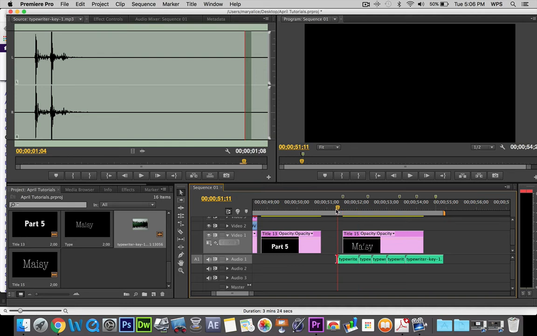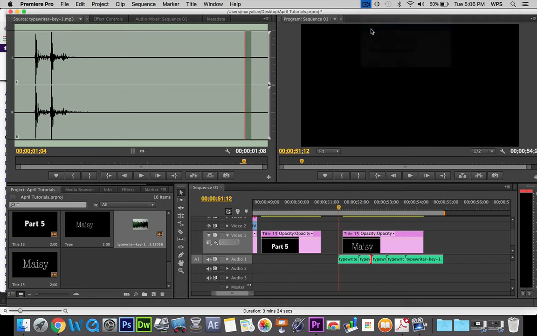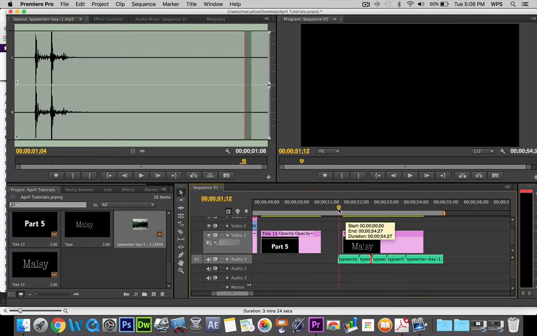And now to make this task easier for me, I am going to put a marker in the timeline each time a keystroke happens.